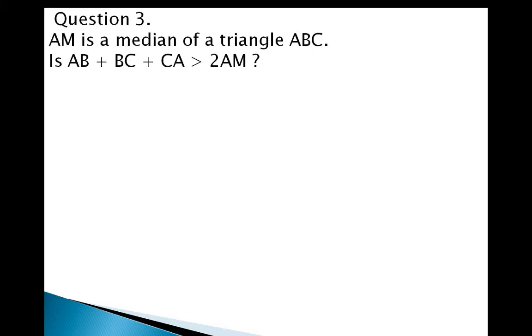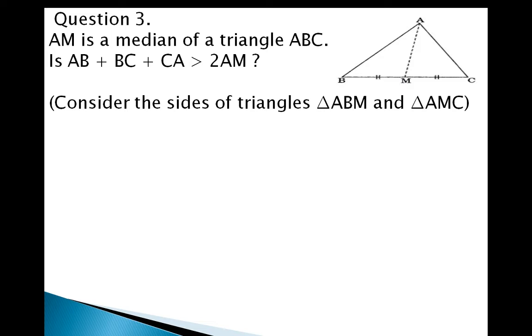Question number 3: AM is a median of triangle ABC. Is AB plus BC plus CA greater than 2AM? Now look here, this is the median. So what is the median? The line joining any vertex of a triangle to the midpoint of its opposite side is known as a median. So the median gives us two equal parts of the base. With this information we have to find whether AB plus BC plus AC, the sum of the lengths of these three sides, is greater than twice this median.